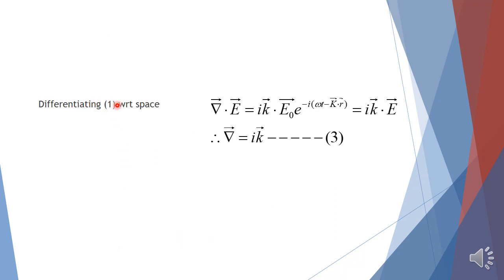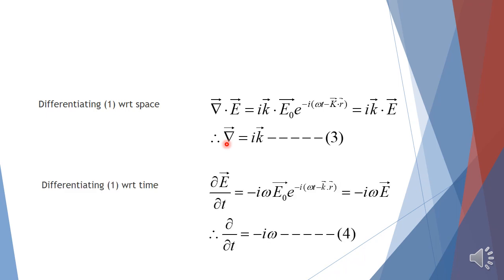Differentiating equation 1 with respect to space, we get del dot E equals i k dot E naught e to the power of minus i (omega t minus k dot r), and this term is nothing but E, therefore i k dot E. Comparing this equation, in place of del we have i k at the right hand side. Therefore, we can write del equals i times vector k, called relation 3.